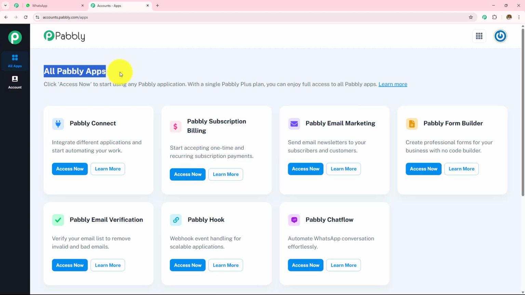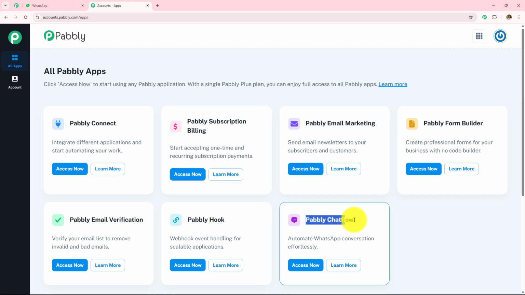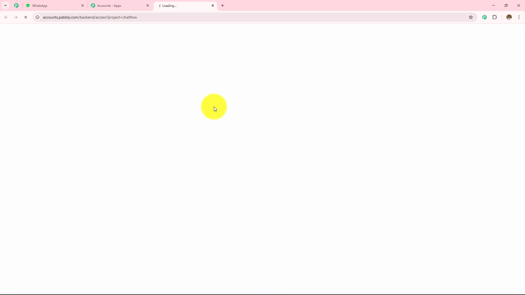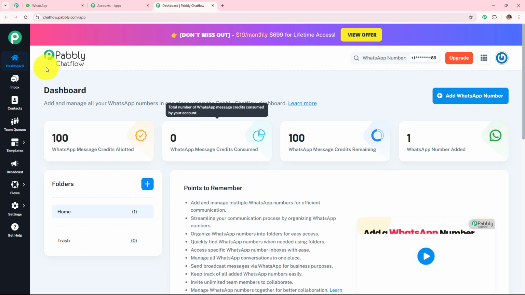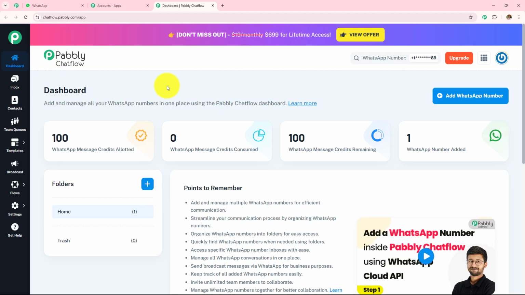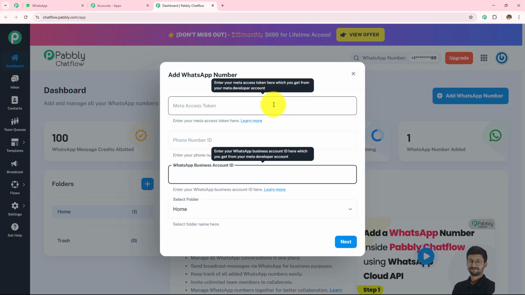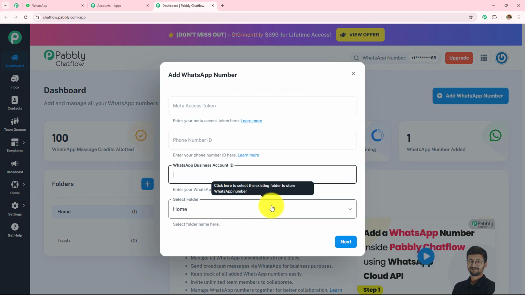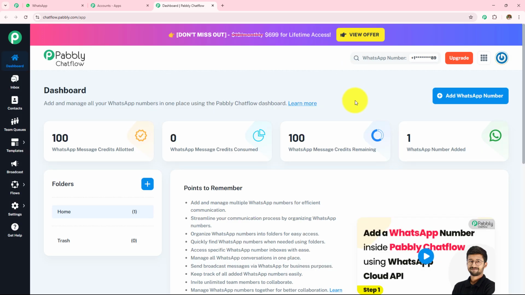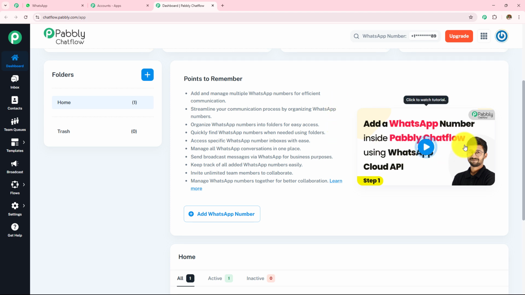And here all Pabbly apps page has appeared, which is showing me all the Pabbly applications. Here I'm going to go towards this Pabbly Chatflow Access Now. And it has taken me to this Pabbly Chatflow dashboard. Now if you want to learn how you can create your own Pabbly Chatflow account, you simply need to click on this add WhatsApp number and you have to put your WhatsApp Cloud API details over here. If you want to learn the step-by-step process of how you can create this Pabbly Chatflow account, you can watch this video tutorial. Add a WhatsApp number inside Pabbly Chatflow using WhatsApp Cloud API.